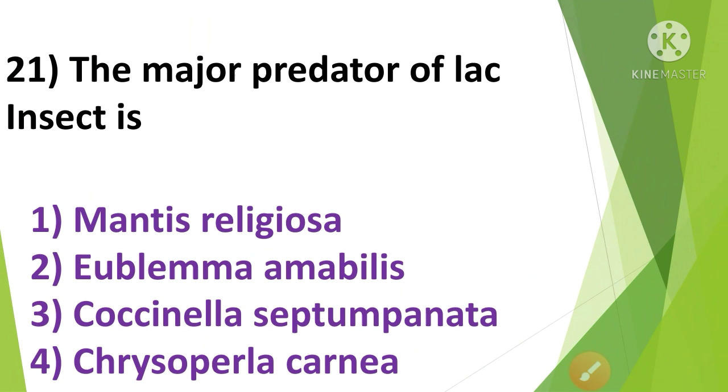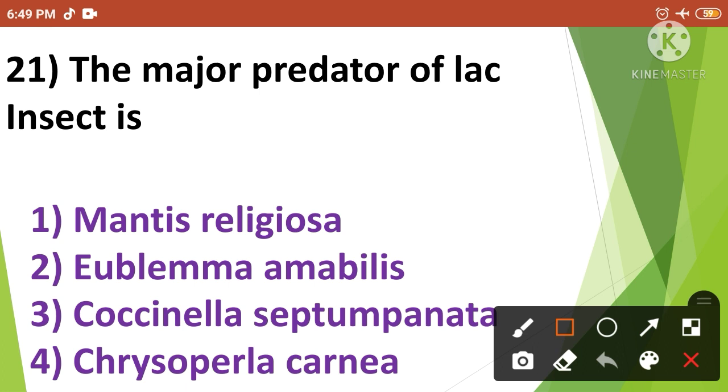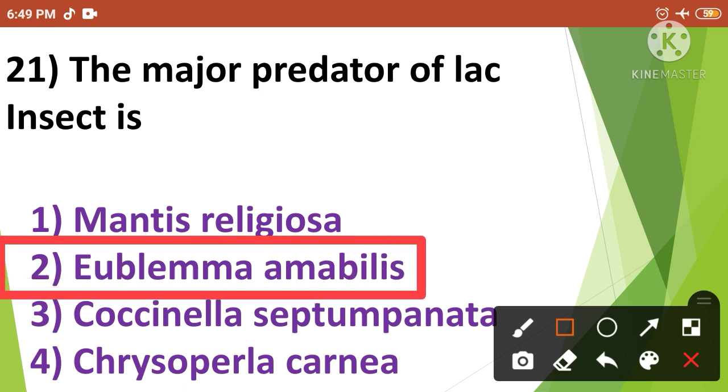The major predator of lac insect is. The options are Mantis religiosa, Eublemma amabilis, Coccinella septempunctata and Chrysoperla carnea. The correct answer is option number 2. So the major predator of lac insect is Eublemma amabilis. The next question.